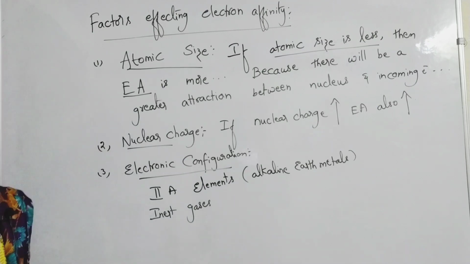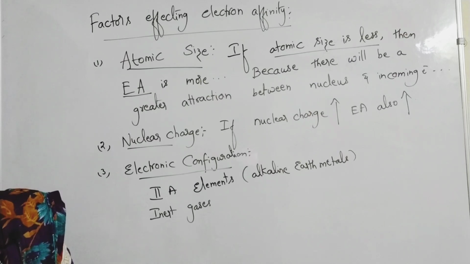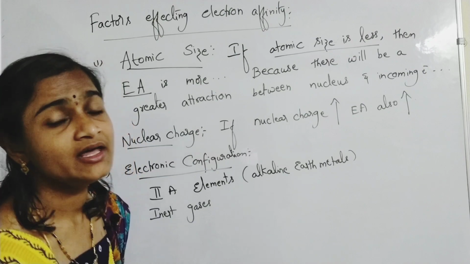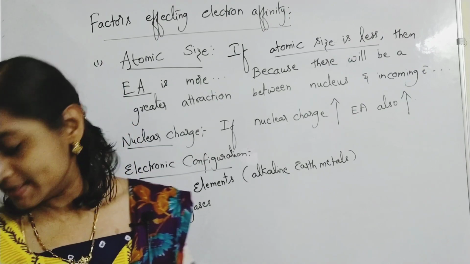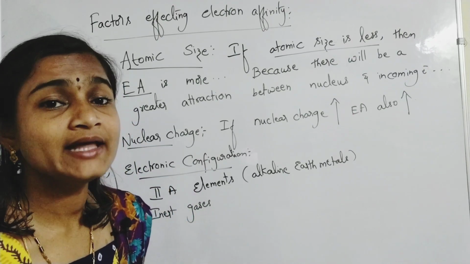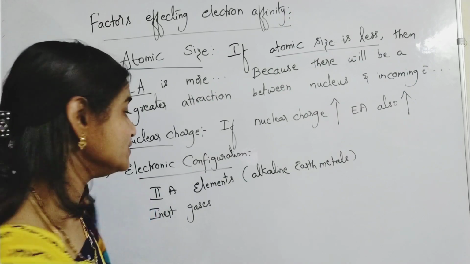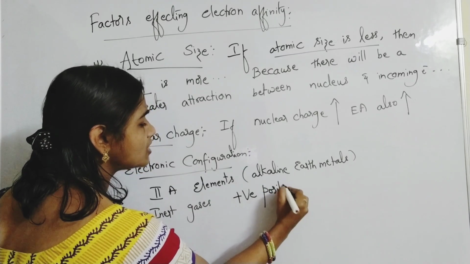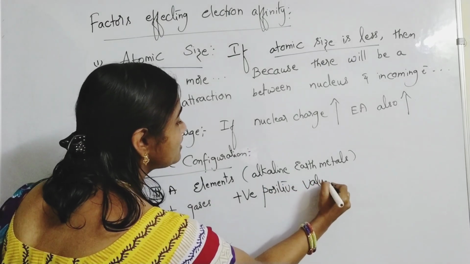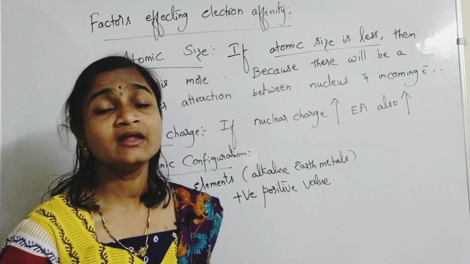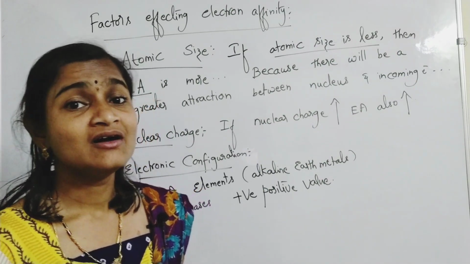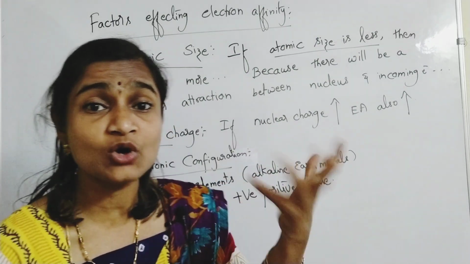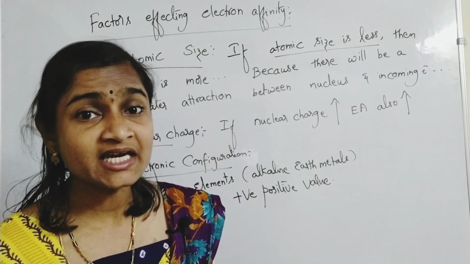Okay, so if you go for inert gases and second A group elements, for them electron affinity values are considered to be positive values. What do positive values mean? Delta H will be positive only if it is going to absorb some energy, isn't it?